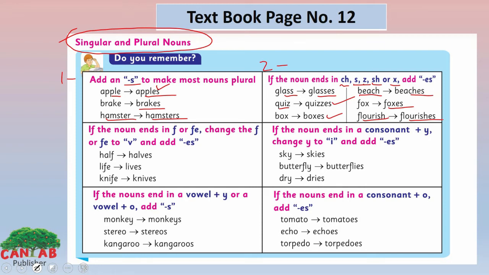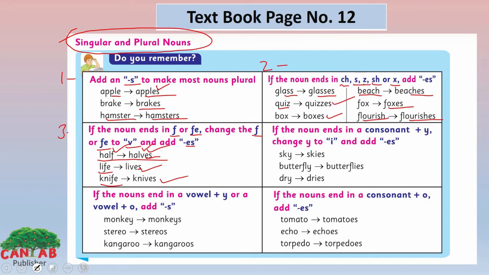Look at the third one here. If the noun ends in f or fe, change the f or fe to v and add es. Like, look at here, half, halves. We have removed f and added v and es here. Life, lives, knife, knives.